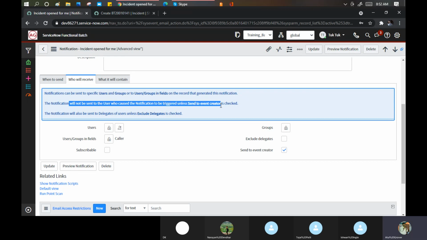Okay, suppose I am a fulfiller, or I am raising an incident for myself. Will I get an email? No, because I know that I'm getting the incident. So what they say is the notification will not be sent to the user who caused the notification to be triggered.